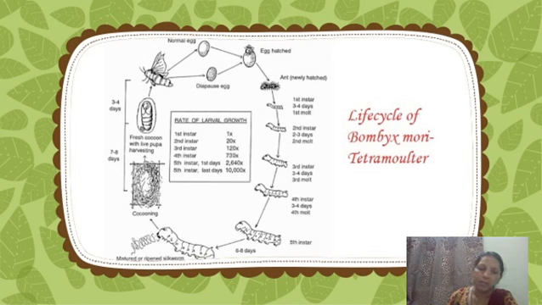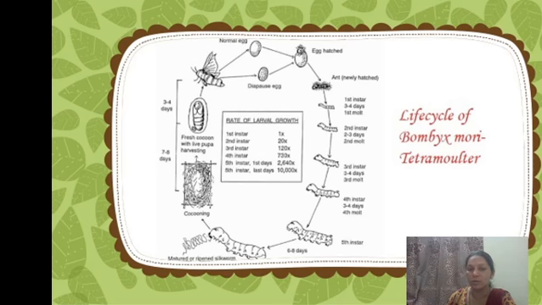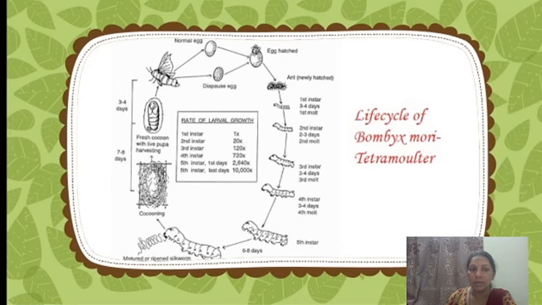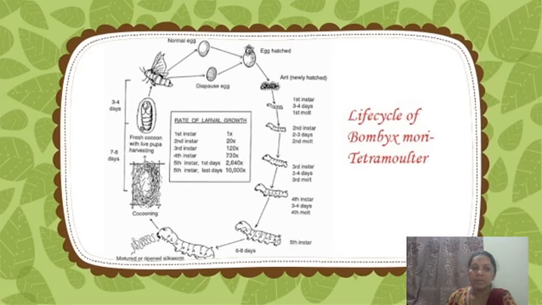And after the fifth instar, these larval stages are voracious feeders. They feed voraciously on the mulberry leaf, and after 5 to 6 days or 6 to 8 days, they spin silk around the body for protection. This silk is useful for human beings, and therefore the sericulture industry is nowadays very important.